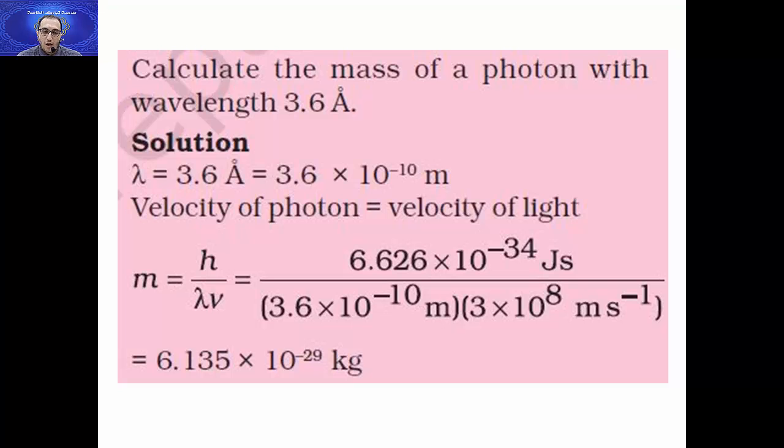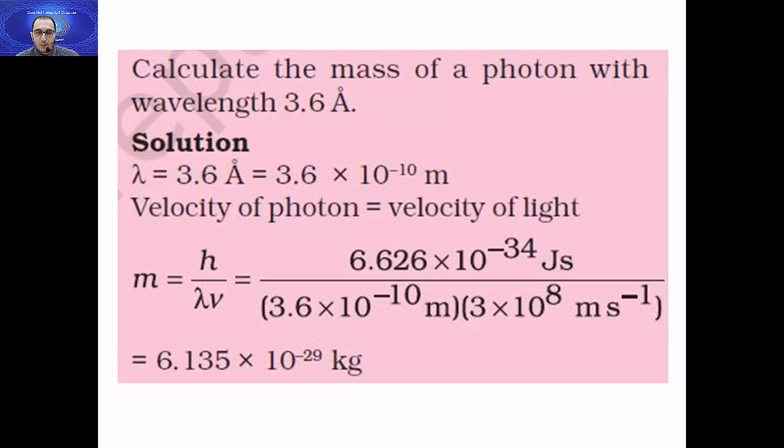Okay, from the formula, lambda equals h over mv, so m equals h over lambda v. Where is v? He didn't give it to me. No, you know it. Because the velocity of the photon equals the velocity of light, because light consists of photons. So c, the speed of photon, the speed of light, is 3 times 10 power 8, already known. And with direct substitution, m as the subject equals h over lambda v.